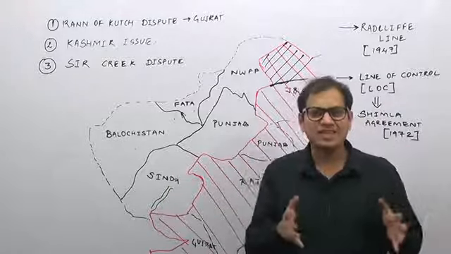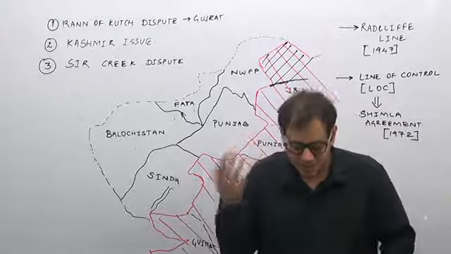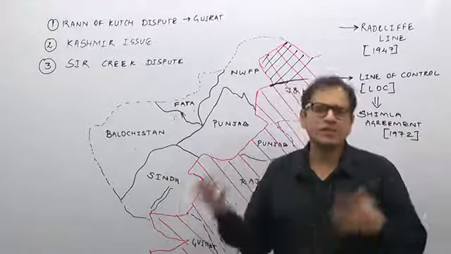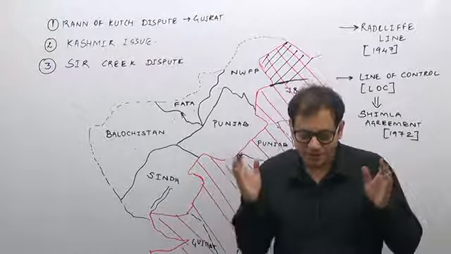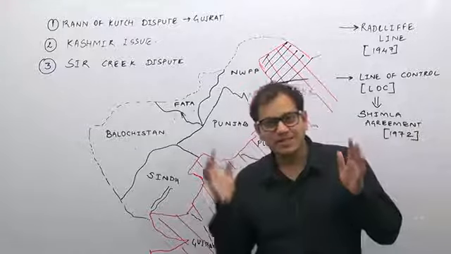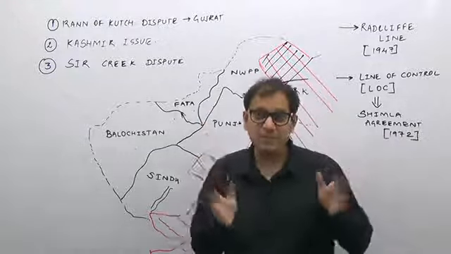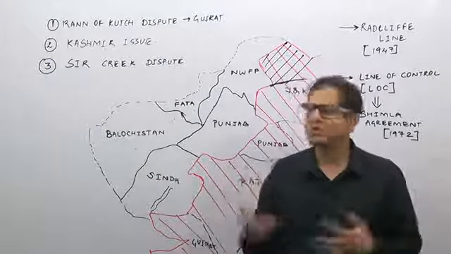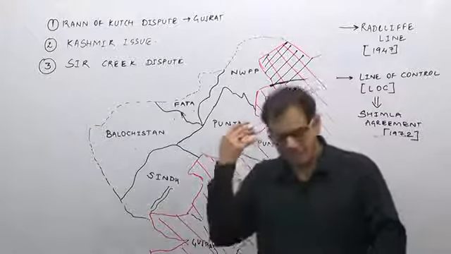Now the Sir Creek is rich in oil and marine life, and therefore both countries claim their area in the Sir Creek region. It is a river basin region, and in any river basin region the middle part is taken as the boundary, but Pakistan says that the entire Sir Creek is theirs. This is again not a major dispute like the Kashmir dispute, and they say it has been resolved, or it is going to be resolved.